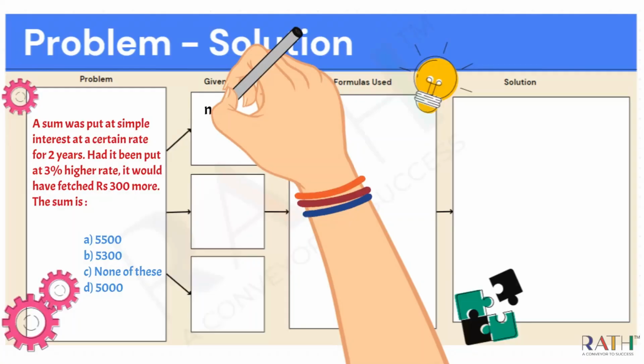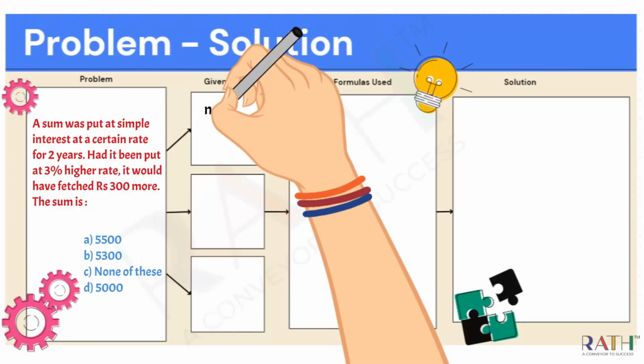A sum was put, meaning a particular principal amount was deposited in a bank at an interest rate. They didn't specify the interest rate, and the principal has been deposited for 2 years, so the number of years n is given. This is the first case scenario. In the second case scenario, they say if it had been put at a 3% higher rate, it would have fetched rupees 300 more.